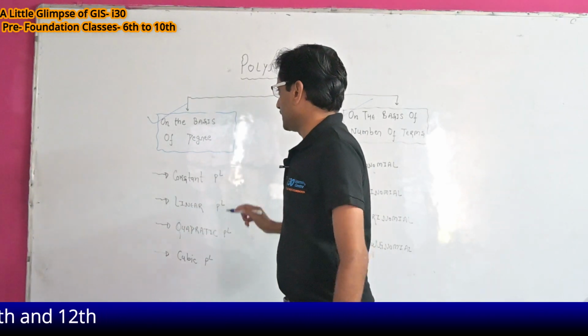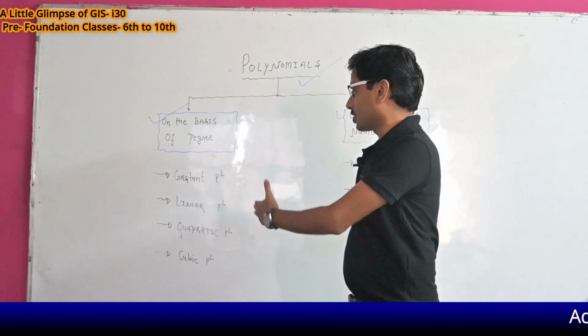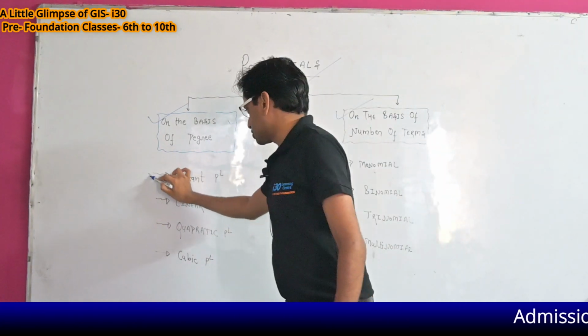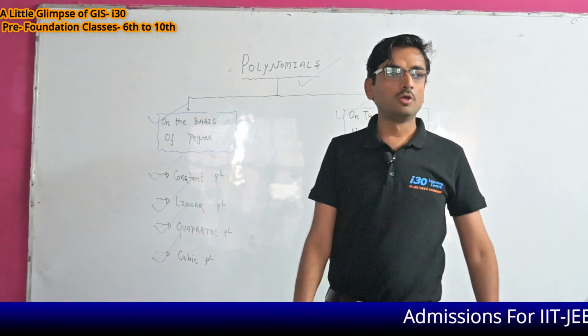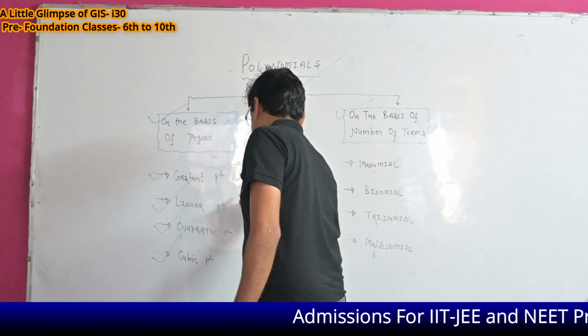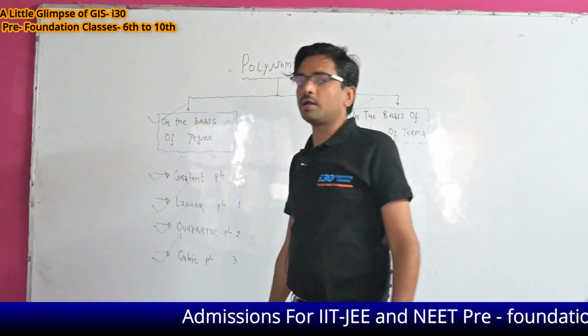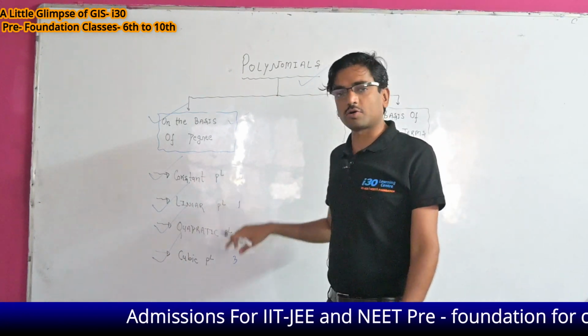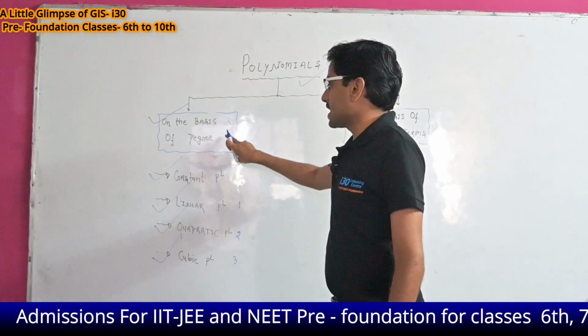On that basis, we can divide polynomials into 4 categories: constant, linear, quadratic and cubic. To memorize it well, we can start like whole numbers. If I talk about the constant polynomial, that means the polynomial which has degree